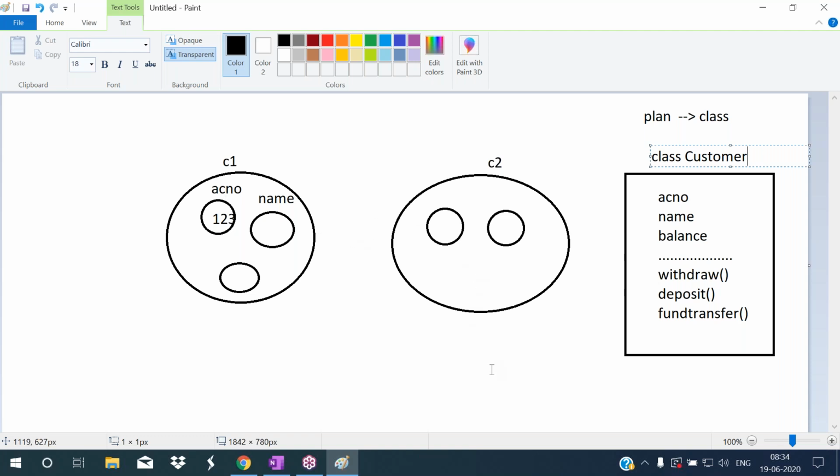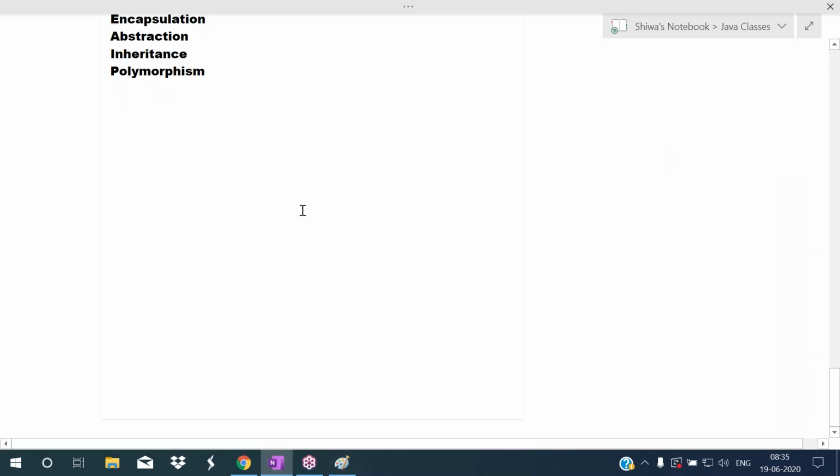Okay, so very simple here. If you want to construct the home, you take the plan from the engineer. Based on the plan, you construct that one. So similarly, I want to create customer objects. So for that, I'm making one plan here. That plan is called what? Class. So class is a plan to create the object. I hope you understood.